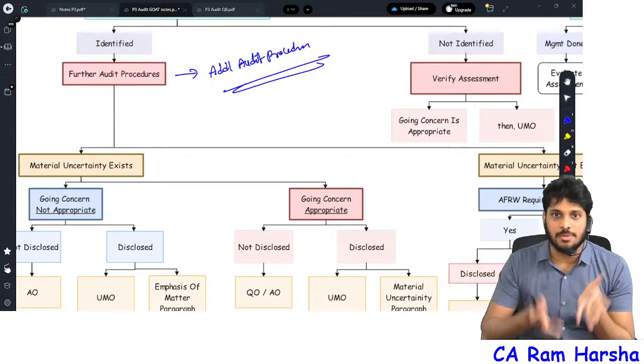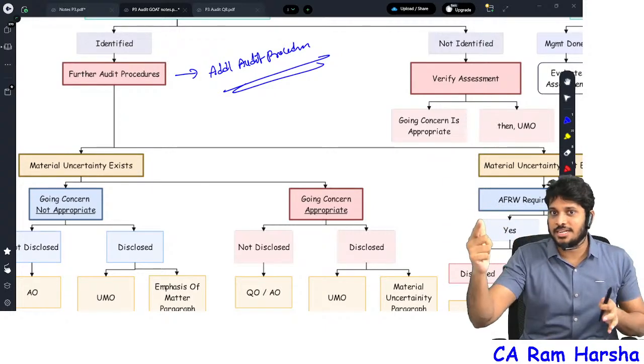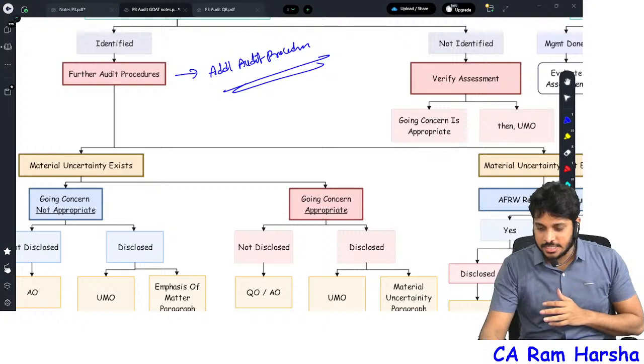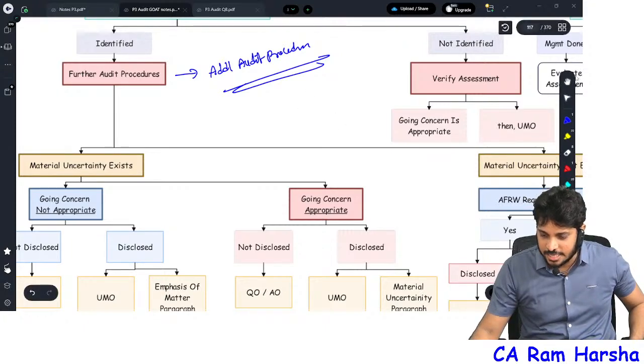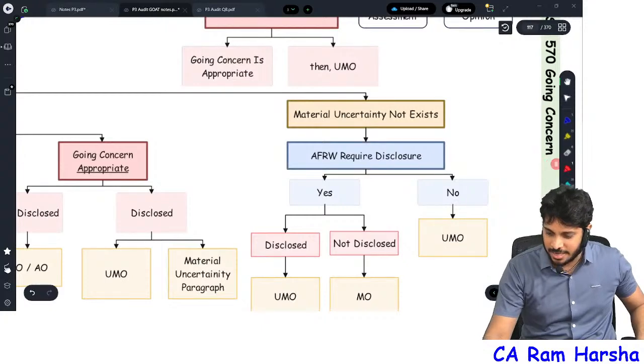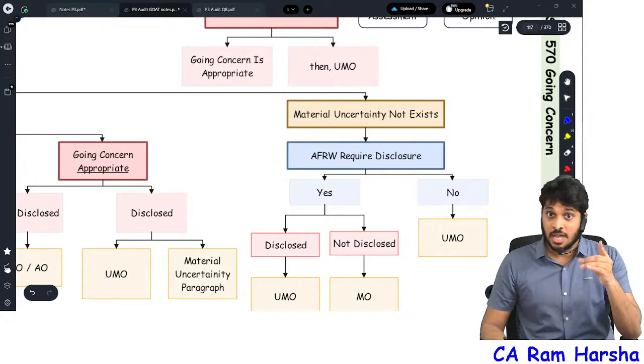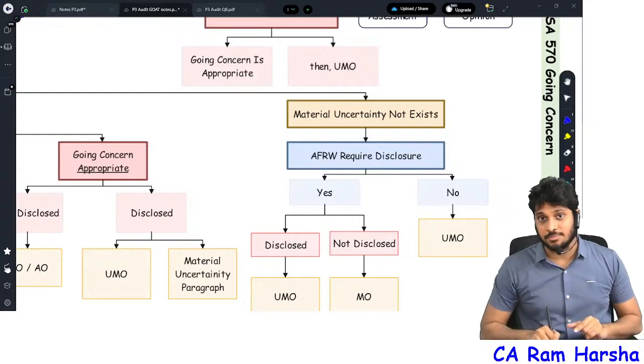It is not uncertainty about the future. Material uncertainty means that in future, the uncertainty is so big. That is material uncertainty. For Tata Motors, there is a loss. Does it mean Tata Motors is having material uncertainty? No. Suppose material uncertainty is not existing. No problem, material uncertainty is not there. But the company has symptoms, no? Yes, the company has symptoms.